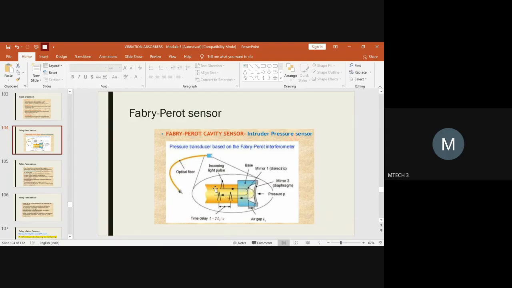Even though you have a single amount of light rays passing through, since mirror 1 is a partially reflective mirror, it reflects 50% of the light rays, and the remaining 50% is reflected back by mirror 2, and due to this there is a delay in time. The time delay is measured by 2 into L suffix S divided by the letter C. The air gap is considered, the distance from here to here, you should know, right? So 2 into L suffix S divided by C will provide you the time delay factor.